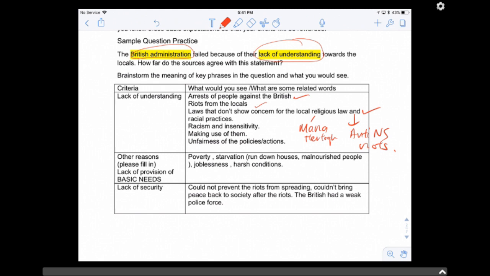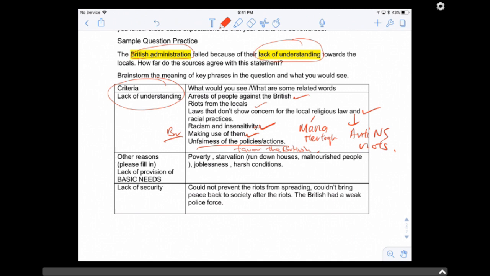Racial insensitivity. You will see British making use of the locals. You will see unfairness of the policies that only favor the British, right? Favoring the British. So these are the things you will see. If your policies only favor the British and don't care and don't show any concern for the locals, then you can say that the British in effect have failed the people, right? Because they don't understand the people.